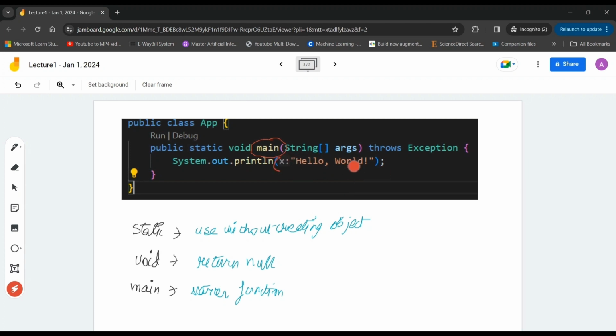And then these round brackets are always used after the function. Whenever we create any function, we use these round brackets. And then this semicolon is important. The semicolon tells us that this statement, this line of code, is terminated here. From now on, we have to continue with the next line, or we can even create some other print statement on this line as well. But it knows this statement ends here. Now I have to execute a new statement itself.